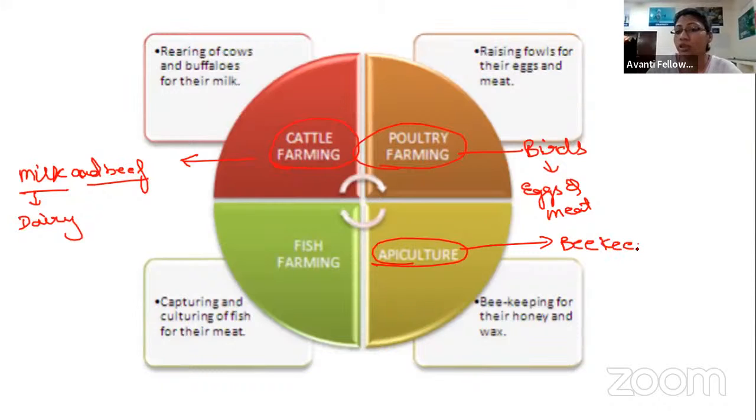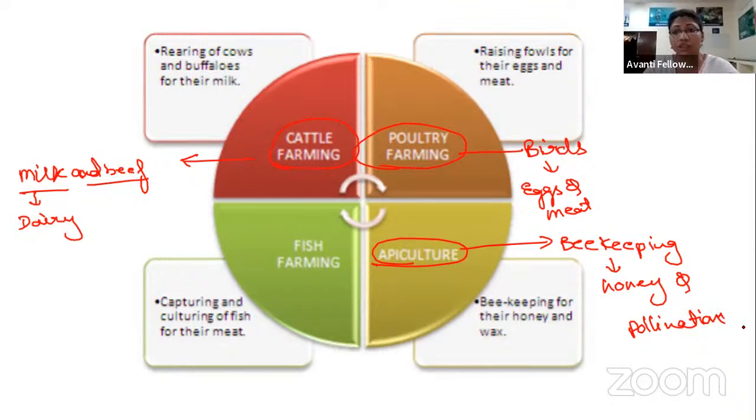Beekeeping is very beneficial to us because it doesn't require so much maintenance. The bee is helpful for us by producing honey and also helping in pollination. Okay, and the last field of animal husbandry is fish farming.